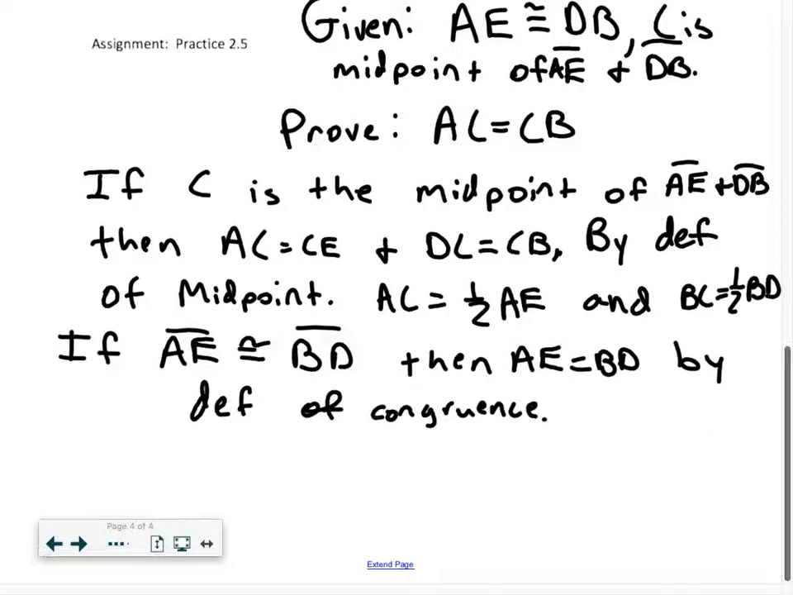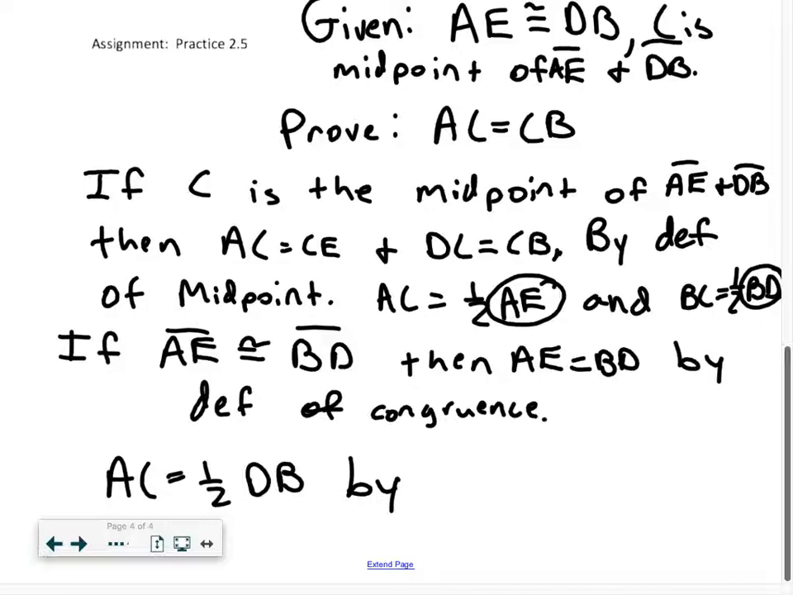So then AC, if I do a little substitution here, AC is equal to, I said it was equal to 1/2 of AE. Well, let's substitute AE out for BD or DB. Substitution there, okay? Because they're equal in that last step. So AC equals 1/2 of DB. That's just by substitution. You guys have done substitution before. Just changing out things that are equal. AE and BD are equal, so I'm changing out things that are equal. That's substitution.